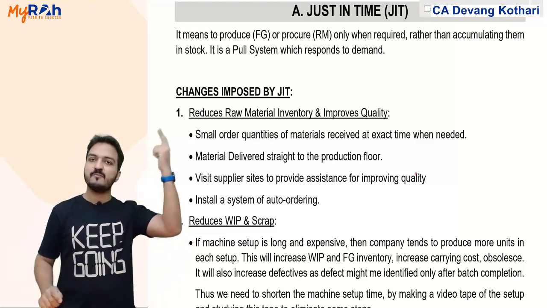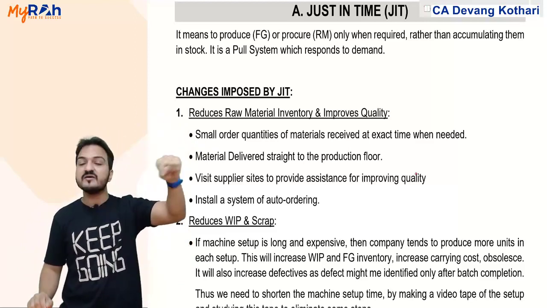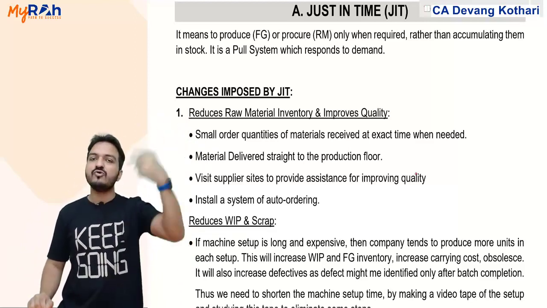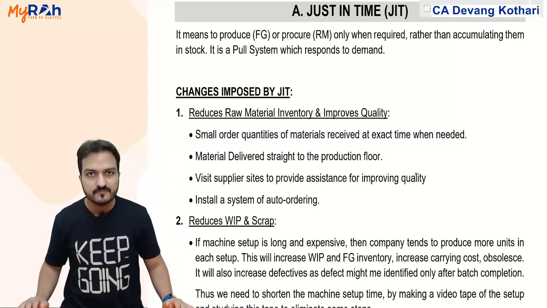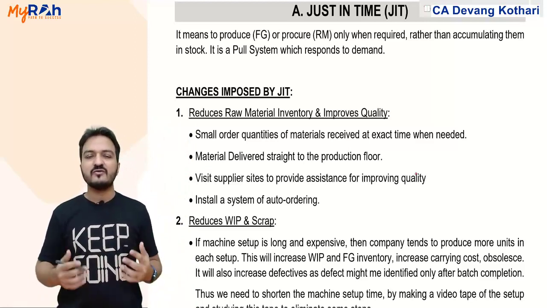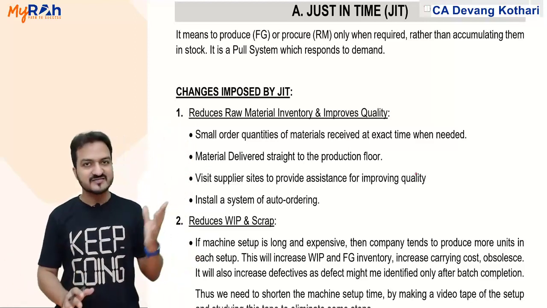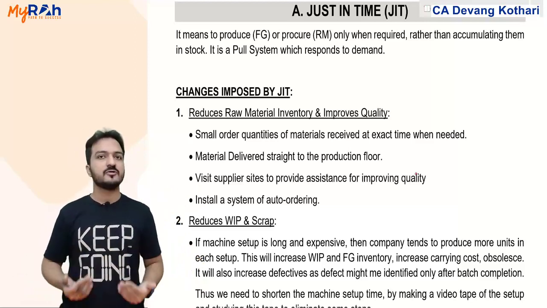So I go to the supplier factory and give him suggestions on how to make his quality better such that I don't need to check the quality at all. That will improve the material quality and accordingly improve my production quality also. If I get good quality materials from that supplier, then my production quality will also improve.